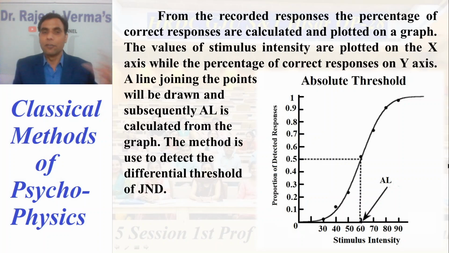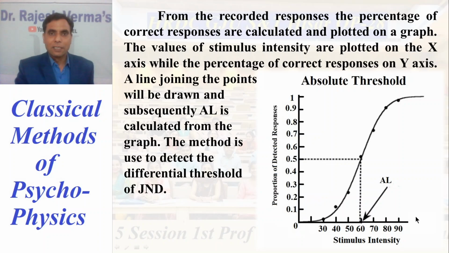Suppose you have given 50 trials. In 50 trials, at the 30 decibel sound, he has only 10 times out of 50 said that he could hear the sound. So what is the percentage? Out of 50, 10 times only. This means 20%. For 30 decibel sound, you have to mark a point at 20.